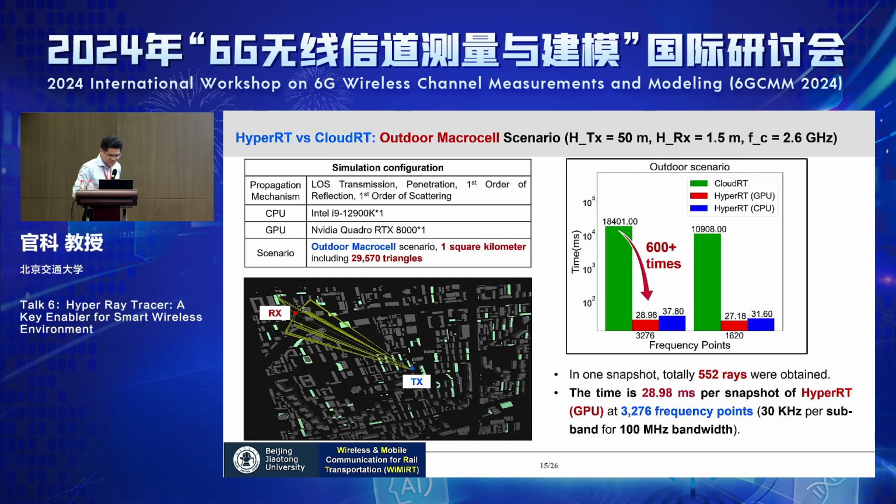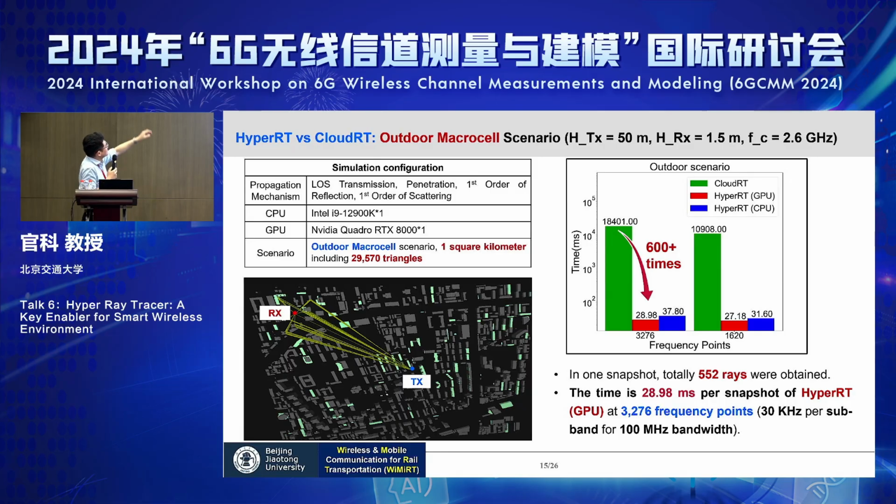All right, so let's see. We also did some comparison of performance between Hyper-RT and Cloud RT. First, verification was made for the outdoor macro cell scenario. This is 1 square kilometer, including almost 30 triangles, and for one snapshot we got more than 500 rays. The frequency is 2.6 gigahertz.